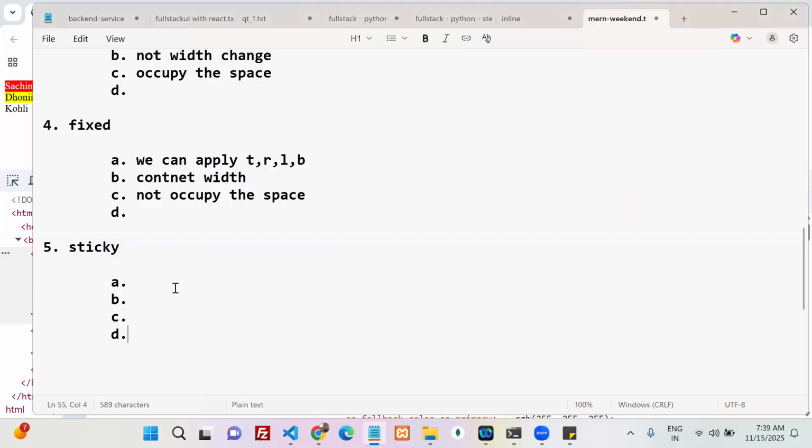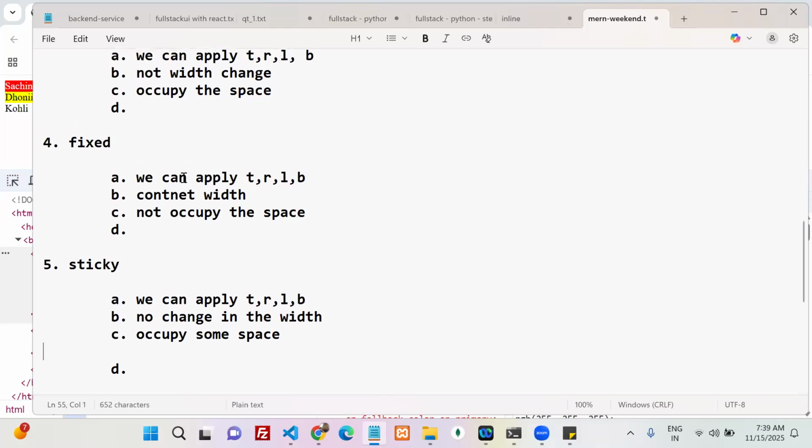These three points, can I write? We can apply top, right, left, bottom. Next, there is no change in the width. Inline only, block level only. Next, it occupies some space, yes or no? If you observe here, relative and sticky, first three points are common or not?